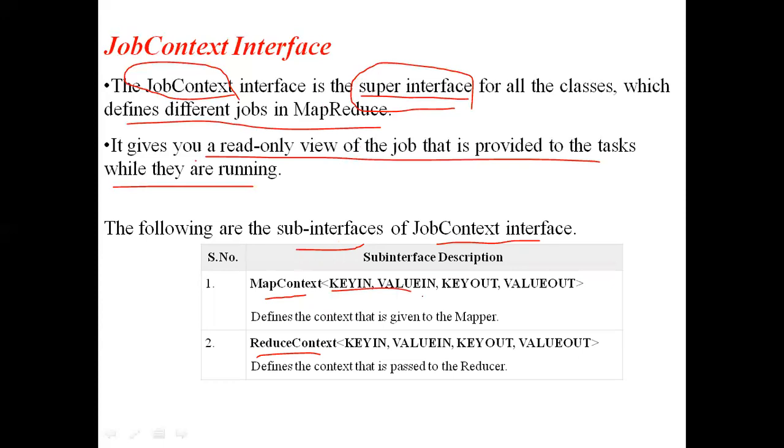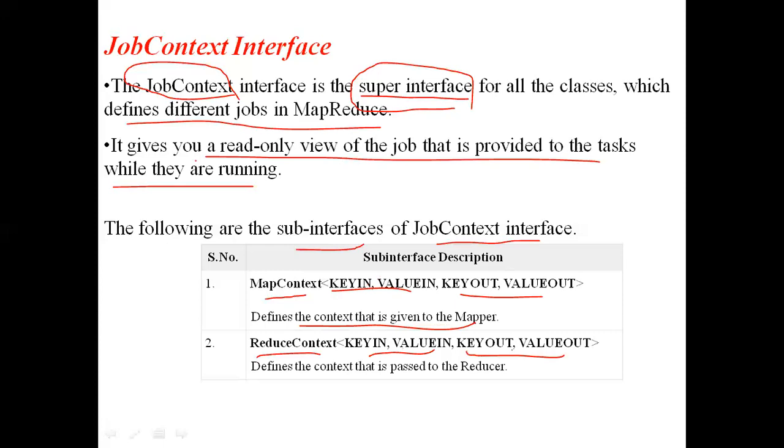Already we know in the entire MapReduce program, every phase will take input in the form of key comma value pair and gives output in the form of key comma value pairs. So map context input will be key in, value in, output will be key out, value out. This context interface defines the context that is given to the mapper. Next, reduce context. It also takes key in, value in, key out, value out.